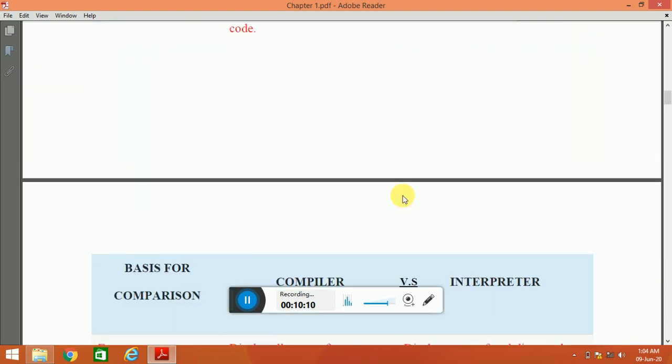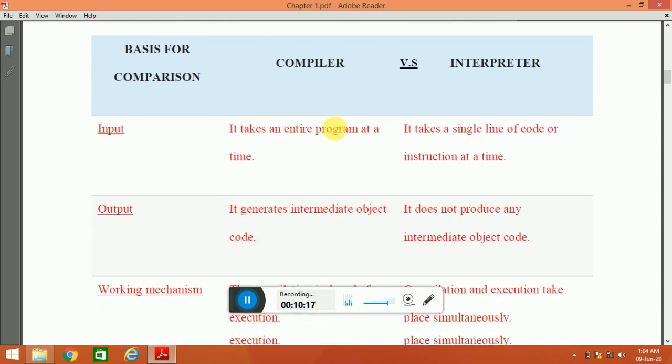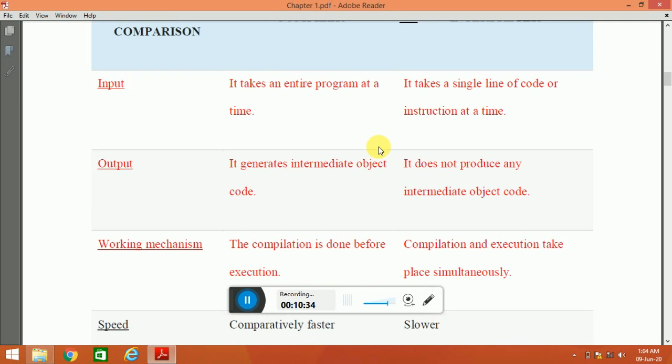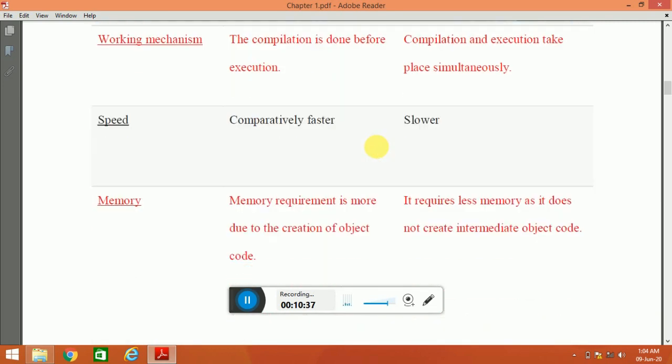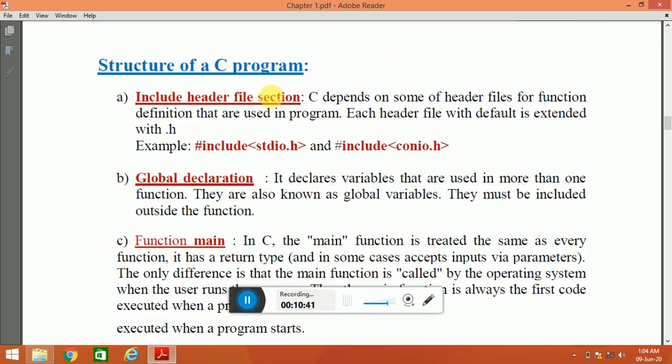So dear students, this is a very important question of difference between interpreter and compiler. I have arranged very easy notes for you. Just note it down. Okay, it will be very beneficial for you during the exams, because I know every beginner will come here to watch the first chapter of C. So I have arranged very easy questions and easy answers for you. Okay, these are very important questions. So now let us move on to the structure of a C program.